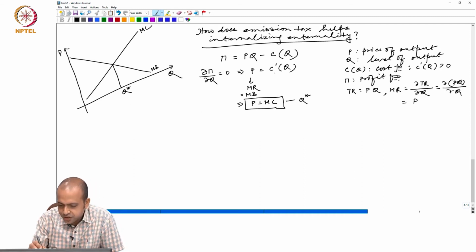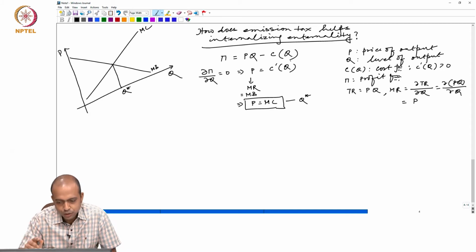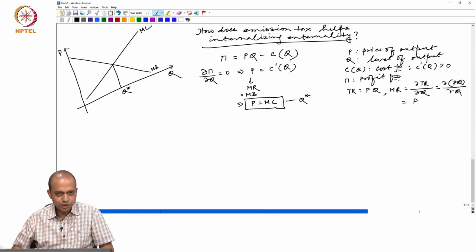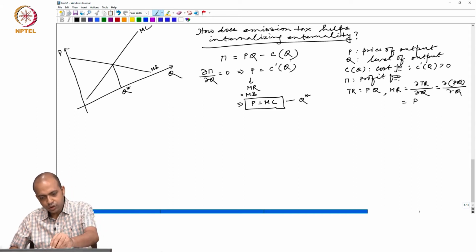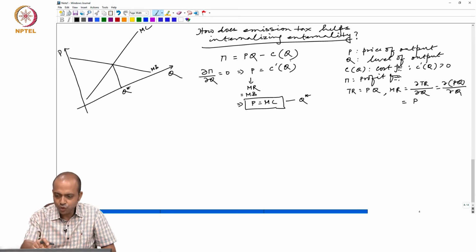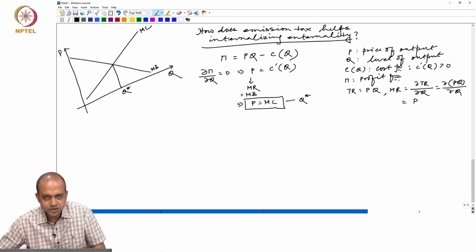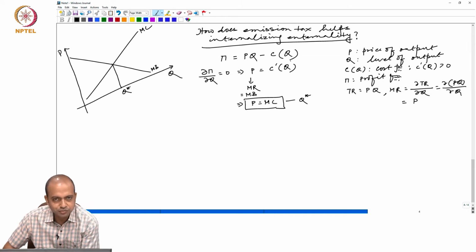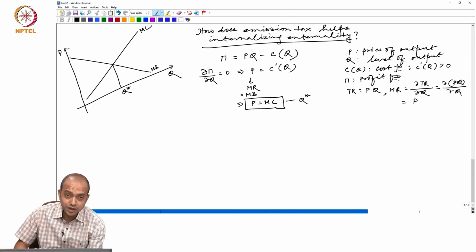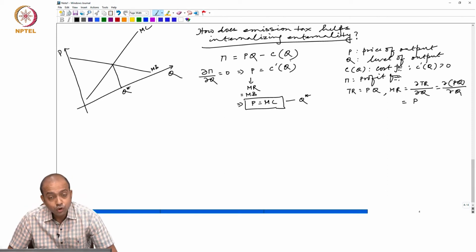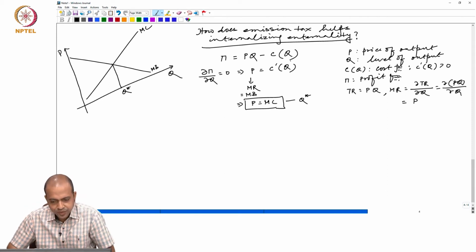How is the optimality decided? By this process. Look here, this is purely determined based only on the total revenue and total cost, and this cost function C(Q) is only a function of output. That means this is only the private cost of production. The firm is not thinking anything about the cost of pollution to the society.